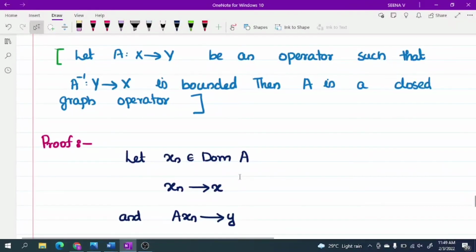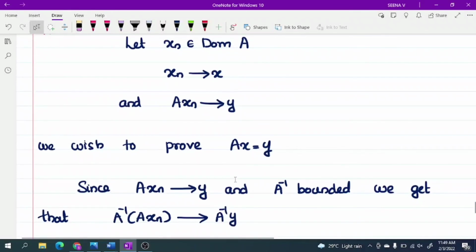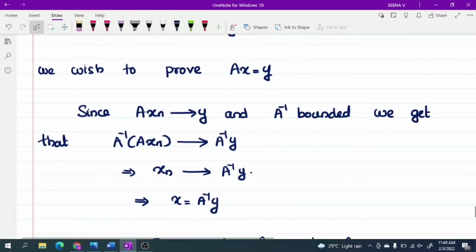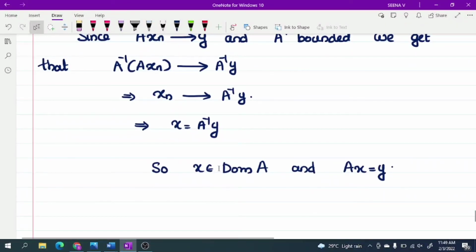So let xn belong to domain of A, xn converges to x, Axn converges to y. We have to prove that Ax equal to y. Since Axn converges to y and A inverse is bounded, A inverse Axn converges to A inverse y. That means xn converges to A inverse y. Since xn also converges to x, x is equal to A inverse y.